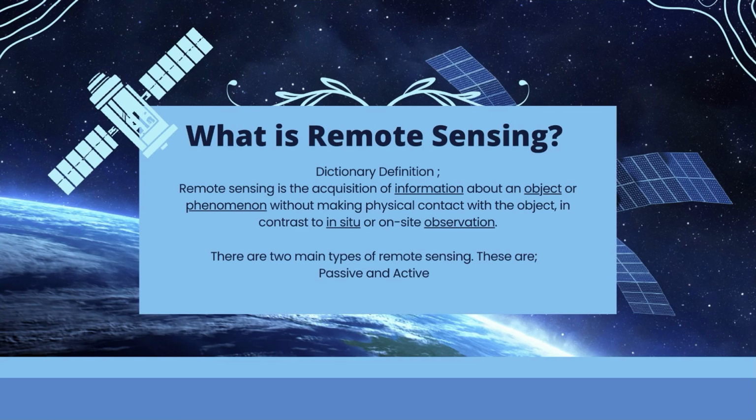Dictionary definition. Remote sensing is the acquisition of information about an object or phenomenon without making physical contact with the object, in contrast to in situ or on-site observation. There are two main types of remote sensing. These are passive and active.